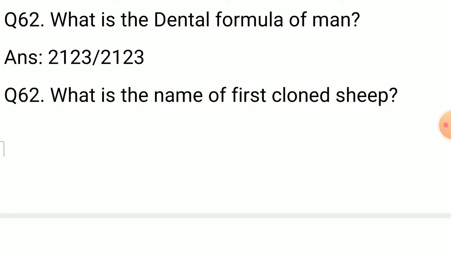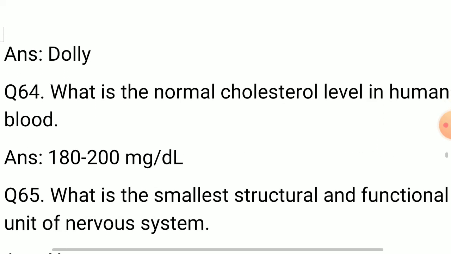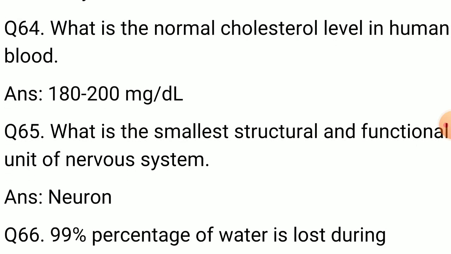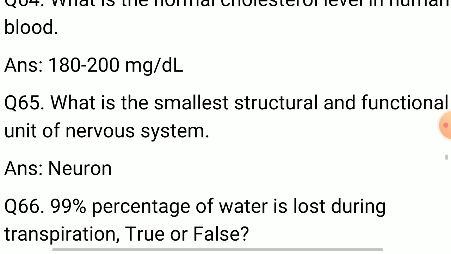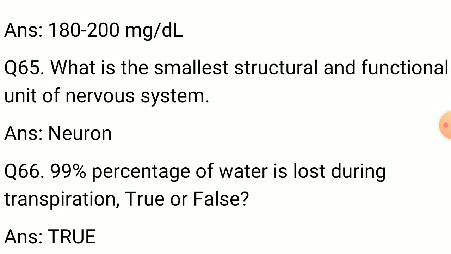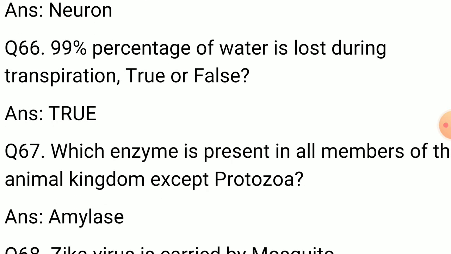Question 63. What is the name of the first cloned sheep? Answer: Dolly. Question 64. What is the normal cholesterol level in human blood? Answer: 180 to 200 milligram per deciliter. 65. What is the smallest structural and functional unit of the nervous system? Answer: neuron. 66. 99% of water is lost during transpiration.